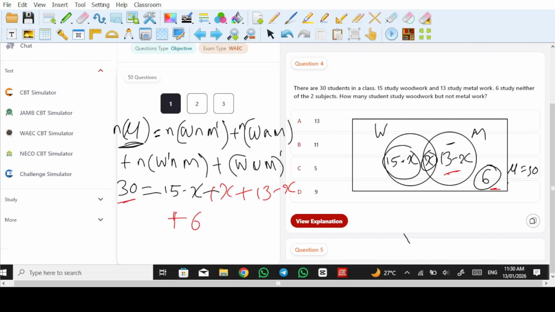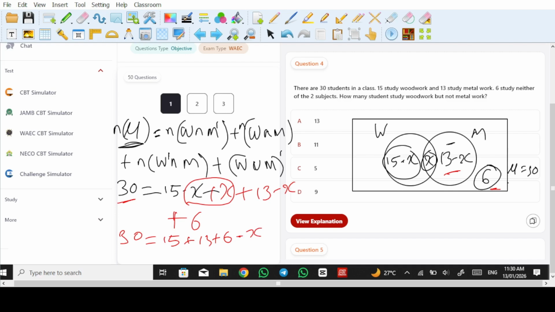Everything is supposed to give us 30. So we're now having 30 is equal to 15 plus 13 plus 6 minus x.